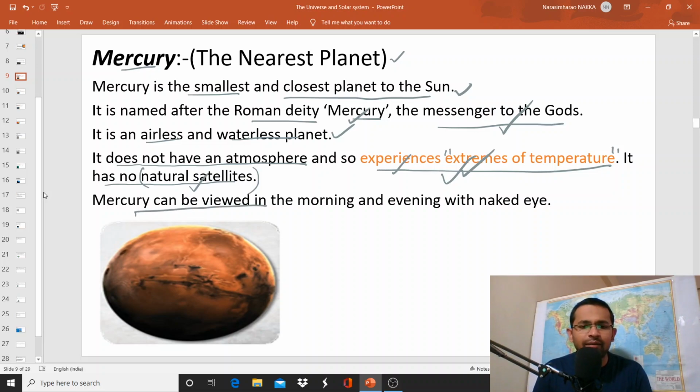So Mercury can be viewed in the morning and evening with the naked eye. That means with the help of a telescope or with the naked eye, if the sky is clear, we can observe Mercury.